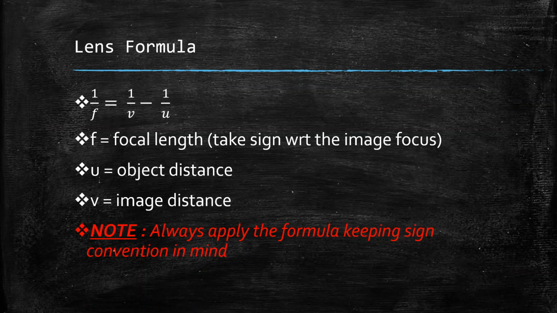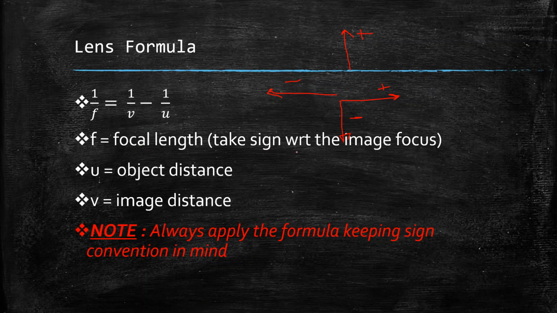Now let us come to the lens formula. For applying the lens formula, the same sign convention that we have learnt in the mirrors will hold. The same sign convention holds. X-axis positive is positive, x-axis negative is negative, y-axis positive is positive, and y-axis negative is negative. Just keep them in mind.